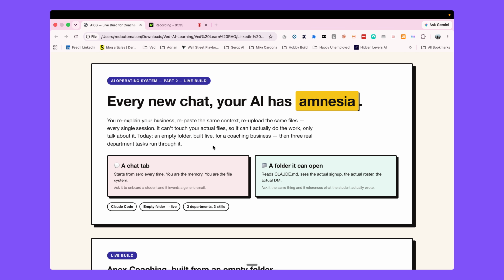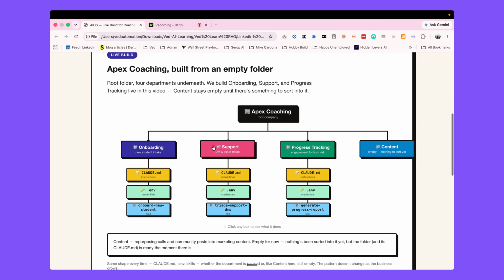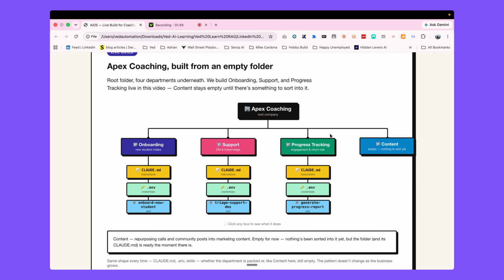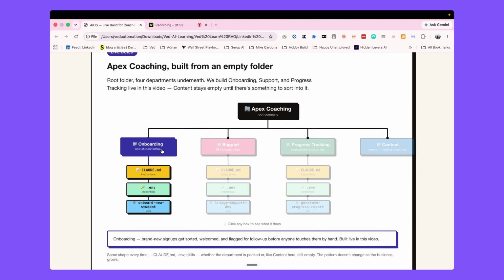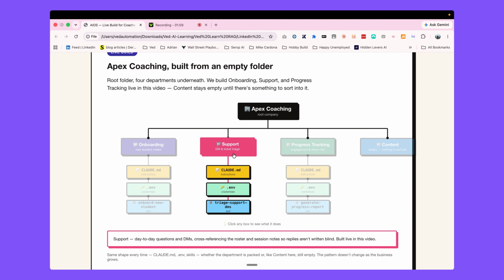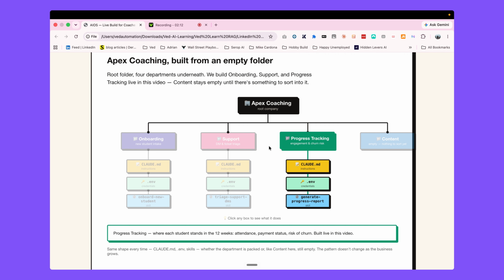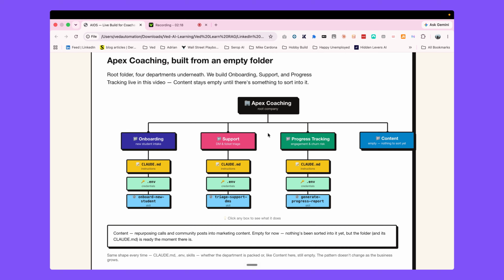In this video, I'm going to show you how everything works. I'll take Apex Coaching as an example of a community, and they have different departments inside their business. They have onboarding, so they can welcome new users who sign up. They have the support department, where they manage answering tickets and questions, and also answering people in their DMs. Then we have another department that tracks student progress, the risk of churn, and payment status. And we also have a department for content, or we can say marketing, so we can create content to attract new leads.